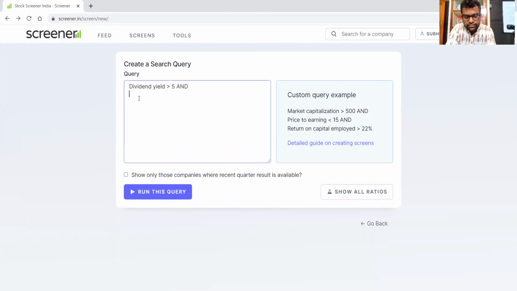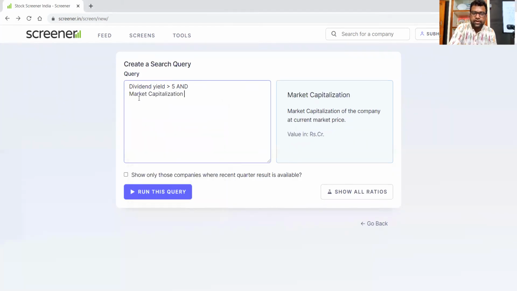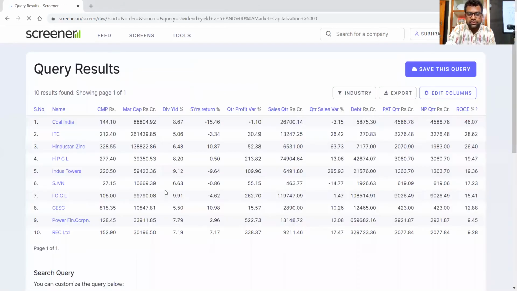So I'll write here dividend is greater than, and market capitalization greater than 5,000 crore. 5,000 I'm writing, and it is written that the value it is taking as crore. So 5,000 crore. Now I'll search. Let's see what I am getting.